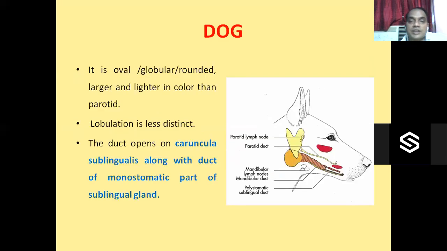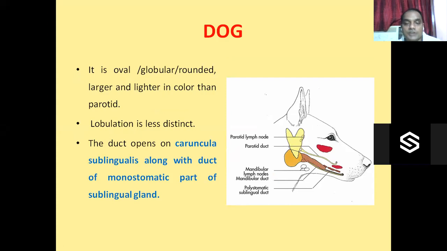Now, what about the dog? In the dog, here also the mandibular salivary gland is oval or rounded in shape. You see, this is the mandibular salivary gland, almost oval or globular in shape, and lighter in color than the parotid salivary gland.